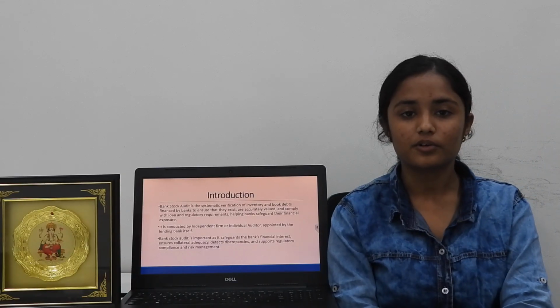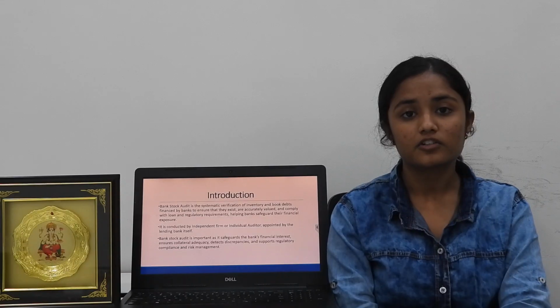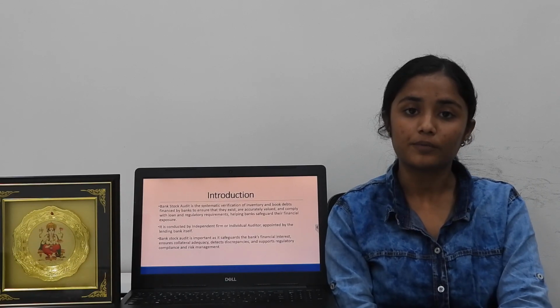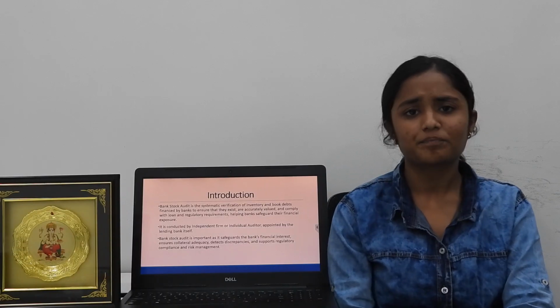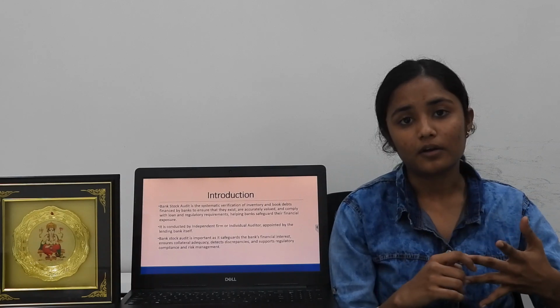Now let's start with the introduction. What is bank stock audit? Bank stock audit is a systematic verification of inventory and book debts which are financed by the bank to the borrower, to ensure that they exist, they are accurately valued and comply with all the regulatory requirements.